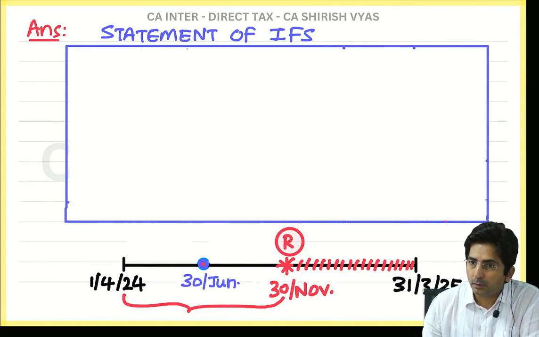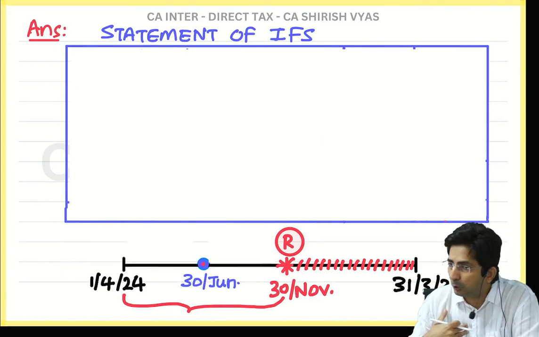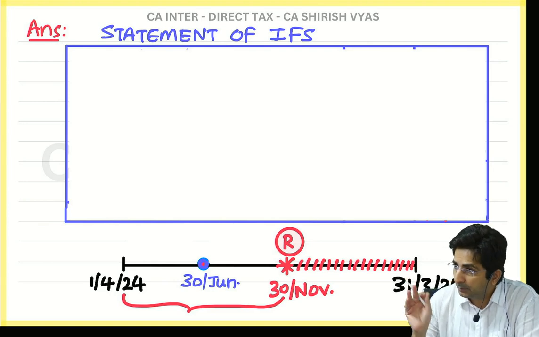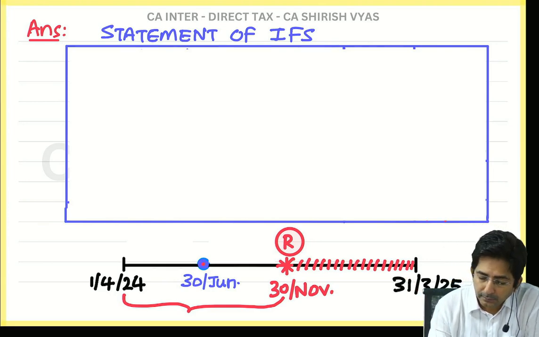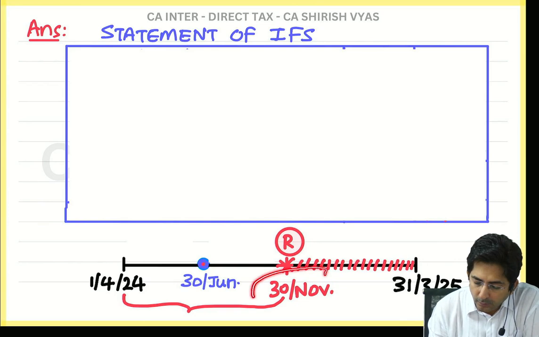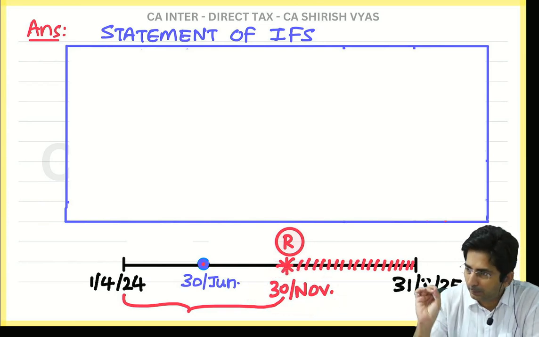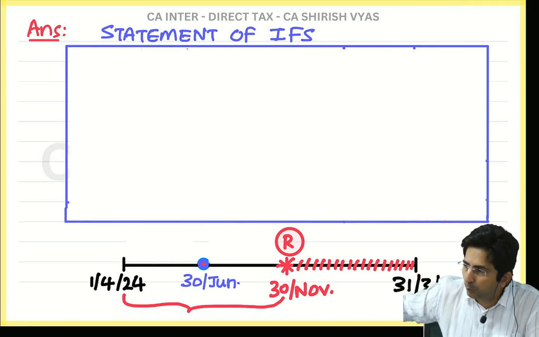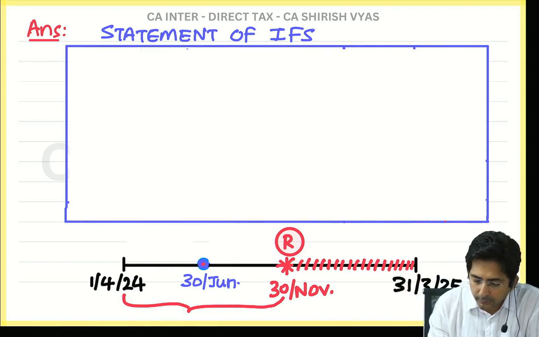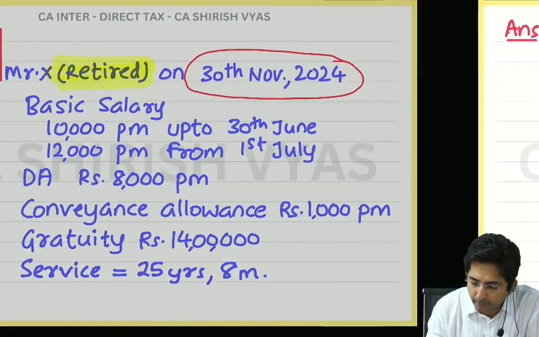Our year is what? Do you know our year is April 24 to March 25? The year is fixed. In between that, he retired on 30th. Wait, don't write, do one thing. Let me explain one more thing also, then you draw properly. So this 30th November, can you see I have marked here?